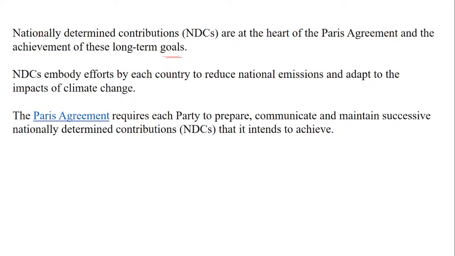NDCs, that is nationally determined contributions, are the efforts taken by every country to reduce national emissions and adapt to the impacts of climate change. The Paris Agreement requires each party to prepare, communicate and maintain successive nationally determined contributions that it intends to achieve. So the Paris Agreement ensures that every nation prepares, communicates and maintains the contribution.